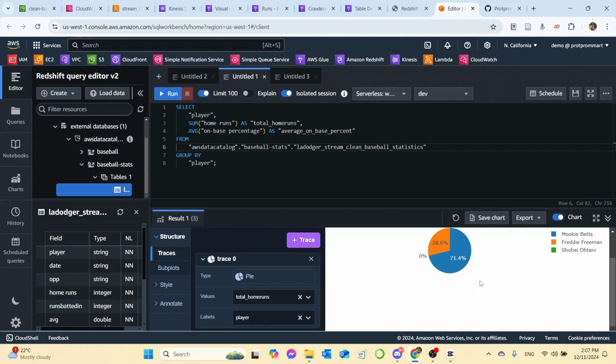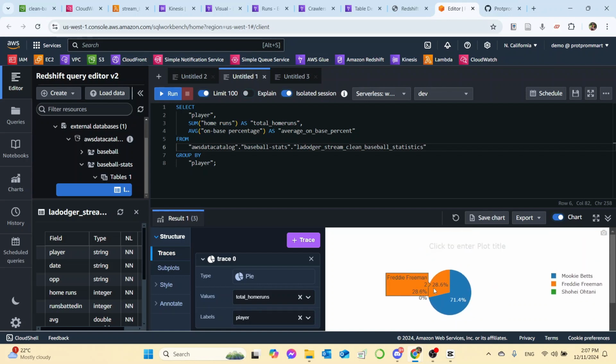Okay, so we can see here that Mookie Betts has made 71% of the home runs, while Freddie Freeman constitutes 28.6% in total of the 3 of them.